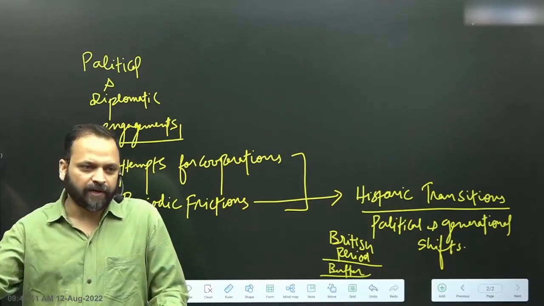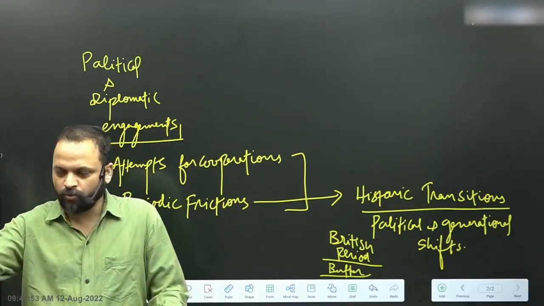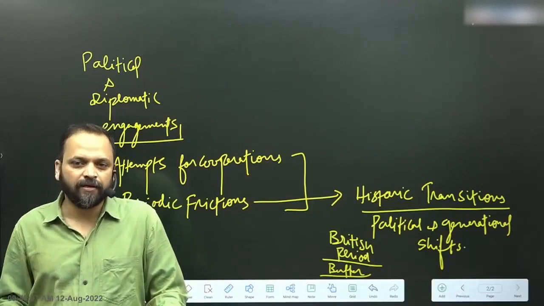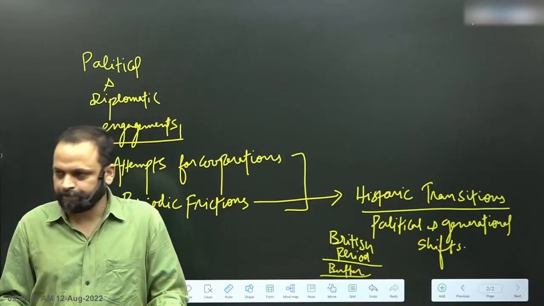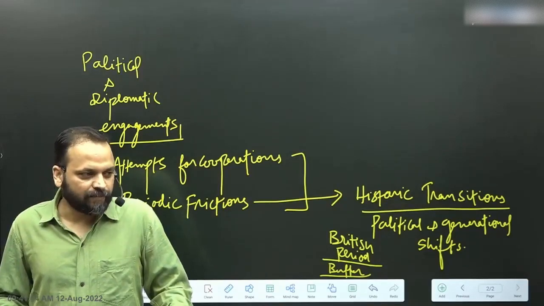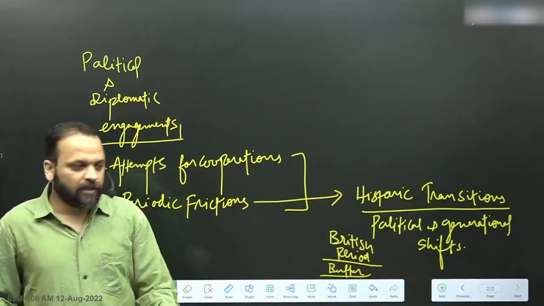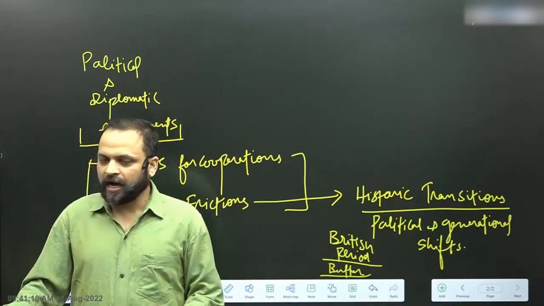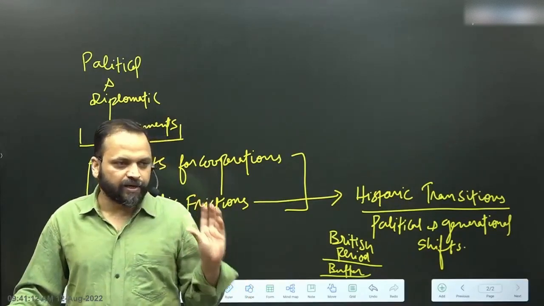It recognized their independence: rule your domain, but in your foreign and defense policy, we would have a say. We will provide you financial assistance. That is something that the Britishers did. So, many of the issues are issues dating back to the British period.